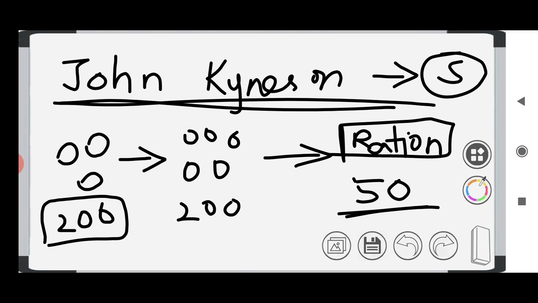So in this onion story, government has interfered and it has bought the onions and it has sold them to us. It has sold it at a subsidized price so that we can afford, and that interference is what's said here. So John Keynes' theory said that government should interfere. For example, we can have an onion price hike. This is an example, and this is in favor of socialism.